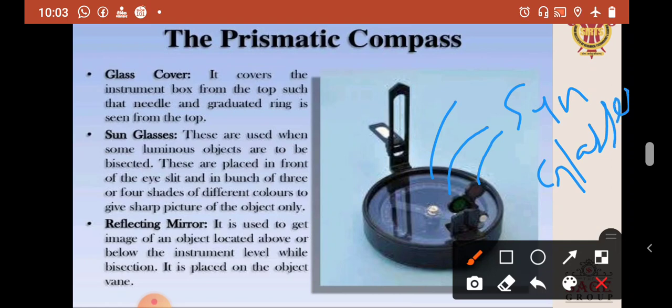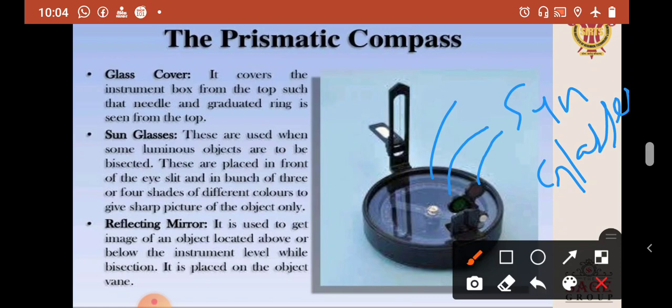These are used when some objects are to be bisected. These are placed in front of the eye slit and are a bunch of 3 or 4 shades of different colors to give a sharp picture of the object only.